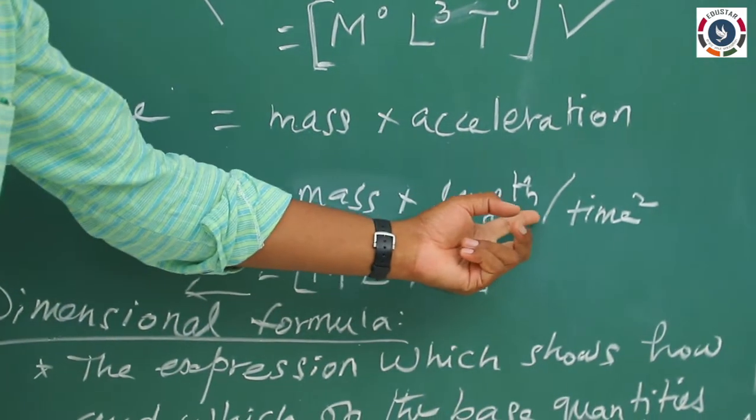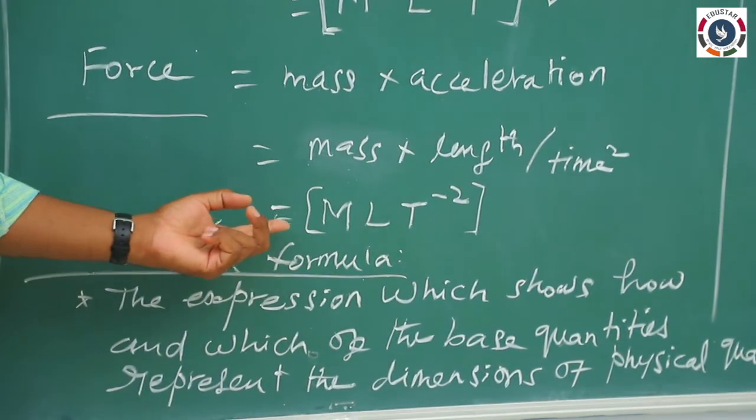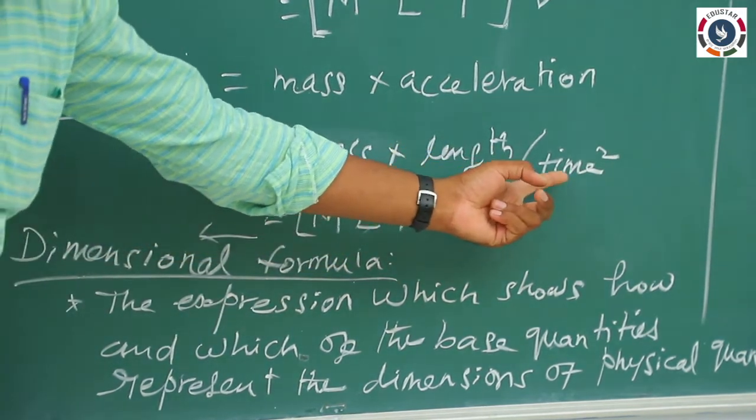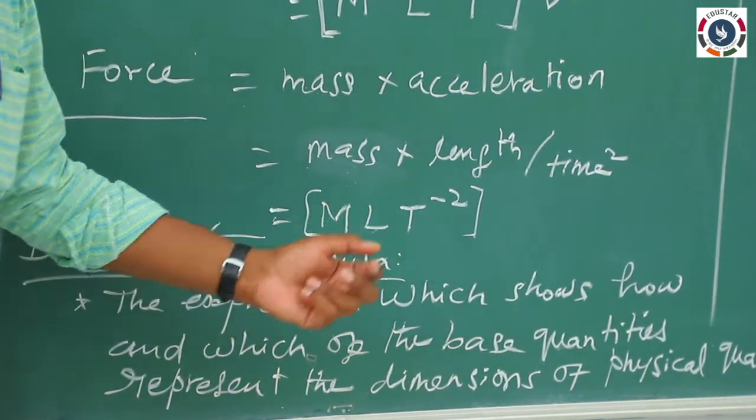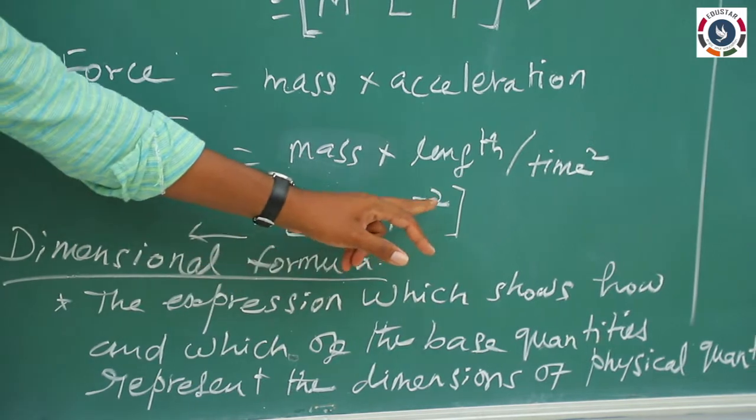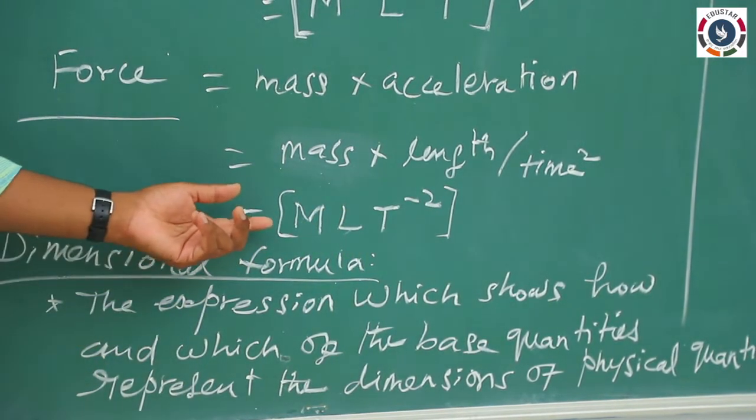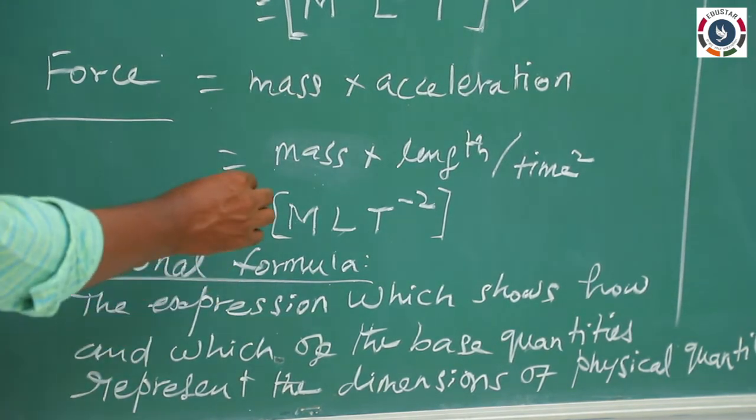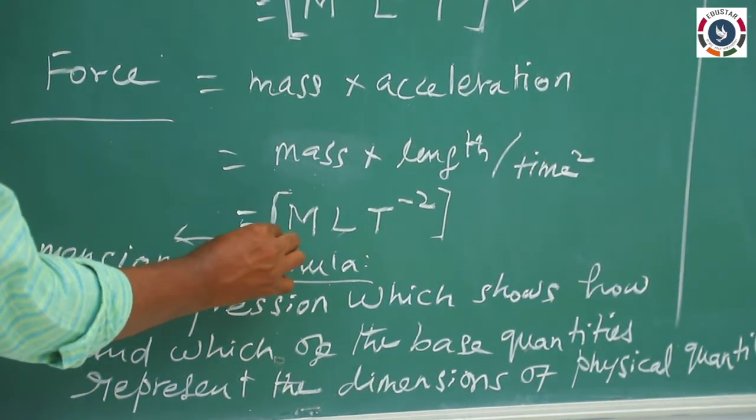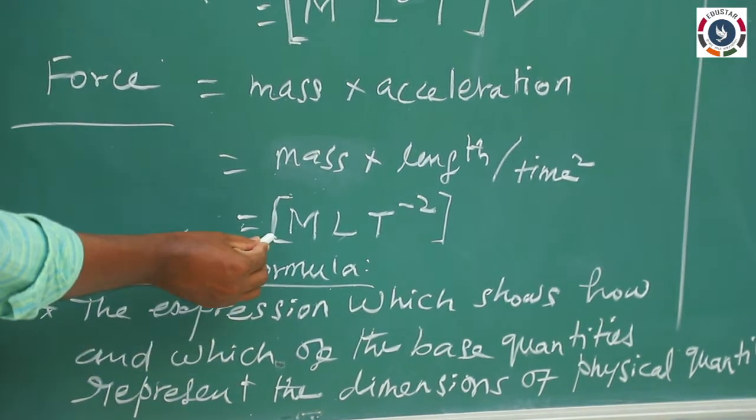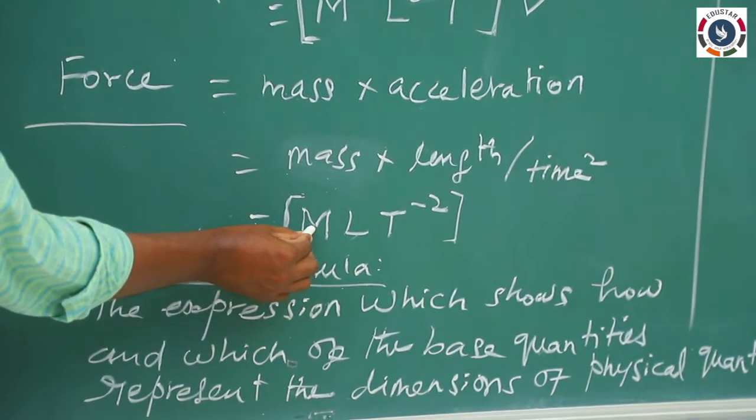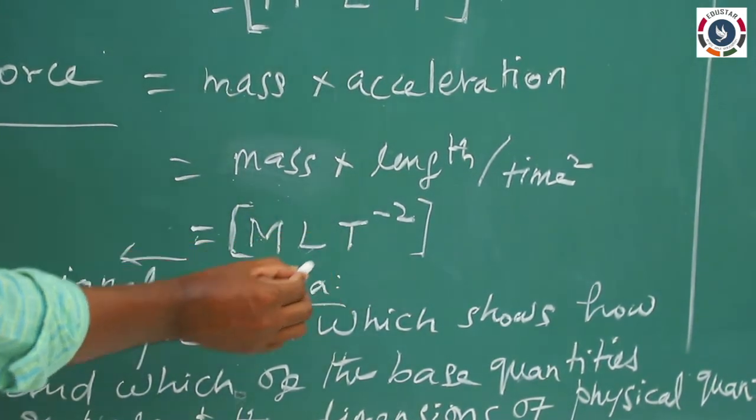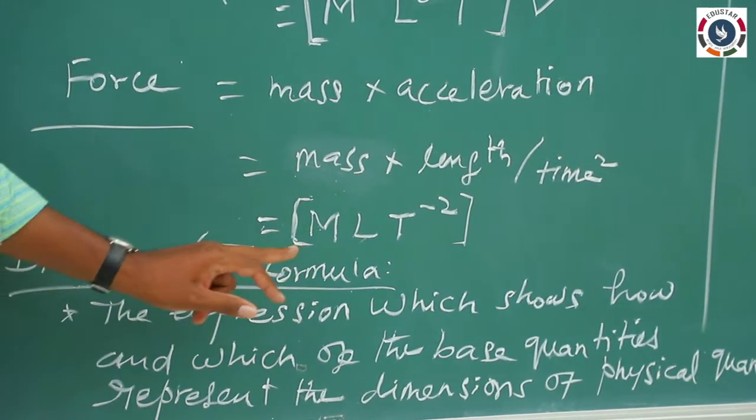So length by time square. So we can write the dimensions M, L, and t squared is taken as t power minus 2. So [M L t^-2] within the square bracket is called the force. So this is the dimensional formula for force. Here we can say 1 dimension in mass, 1 dimension in length, and minus 2 dimensions of t. So this is called dimensional formula.